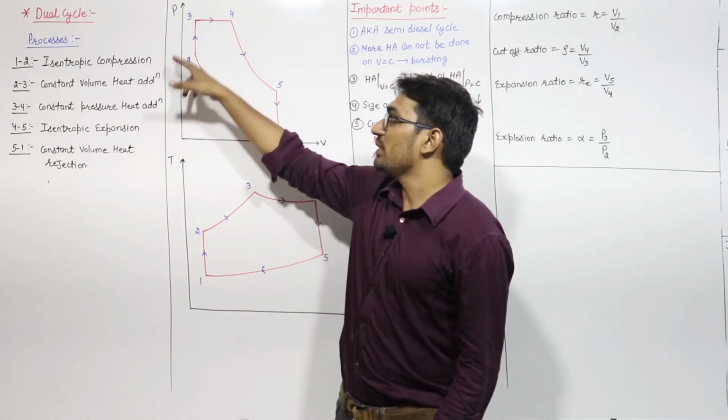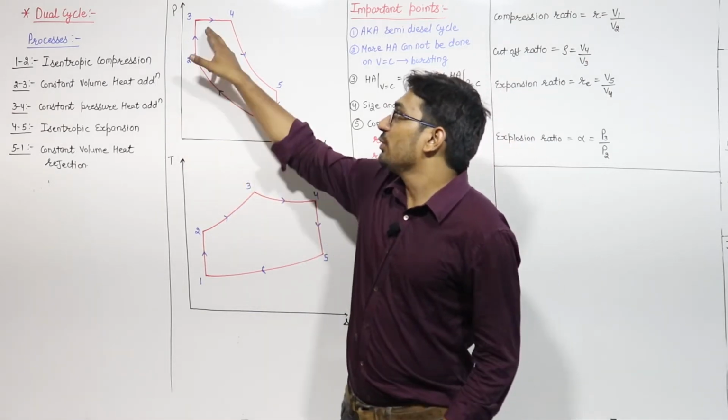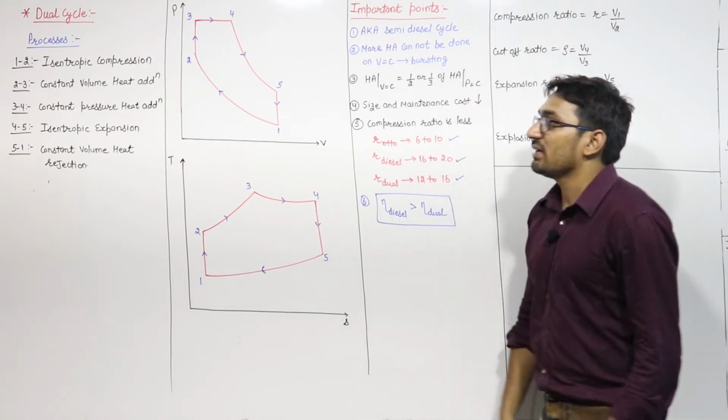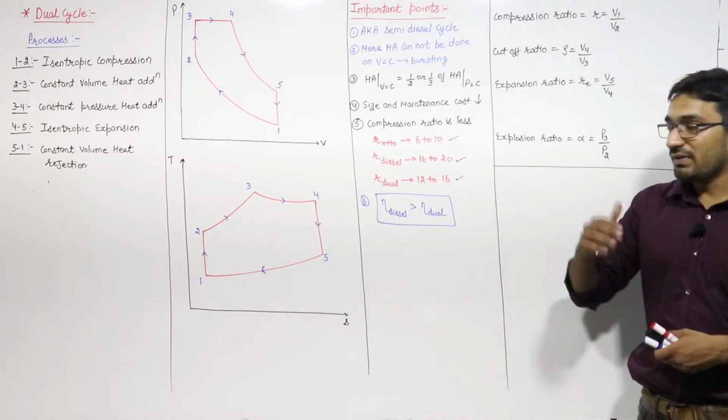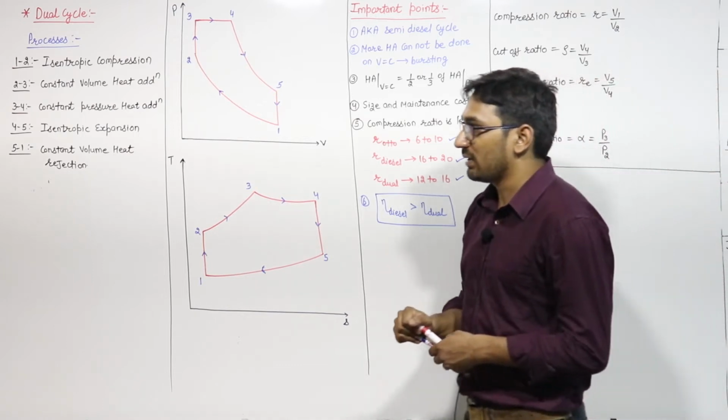Second is 2 to 3. The process 2 to 3 is constant volume heat addition, right? Then 3 to 4 we have constant pressure heat addition. First we will add the heat at constant volume, then we will add the heat at constant pressure, right?